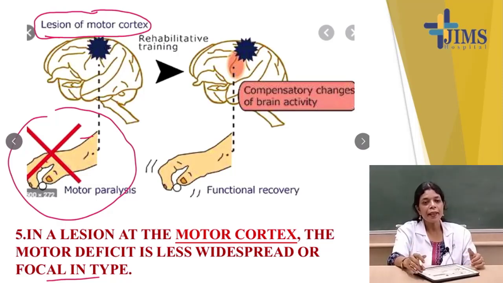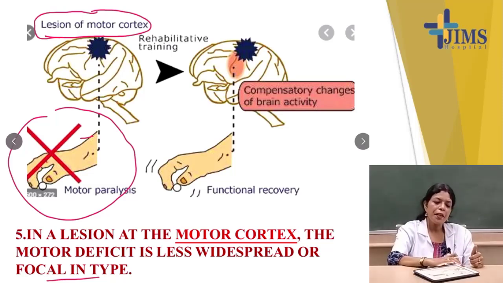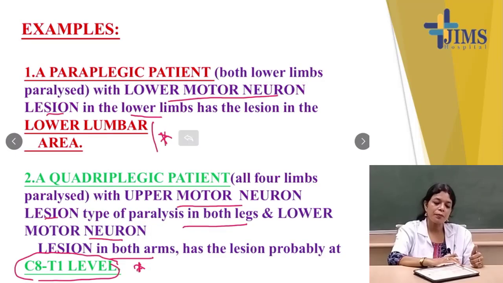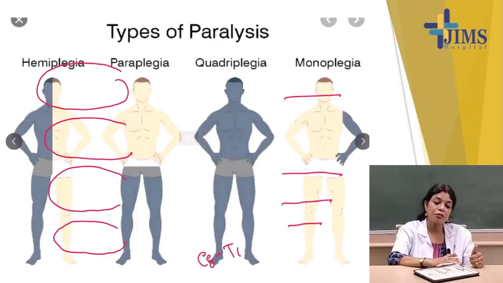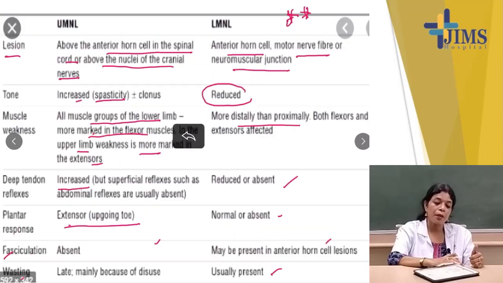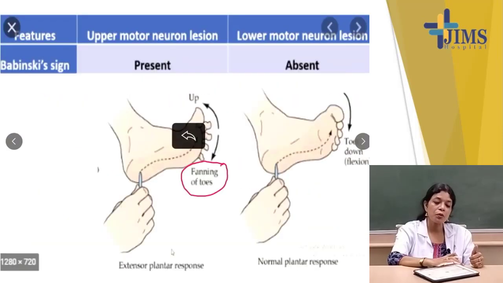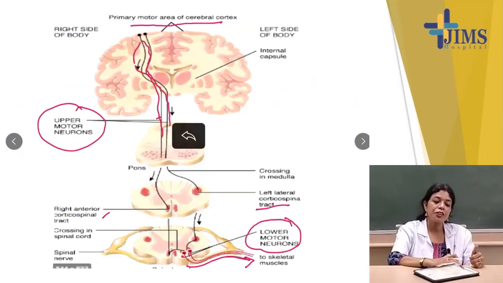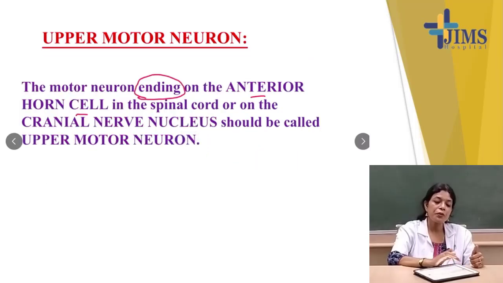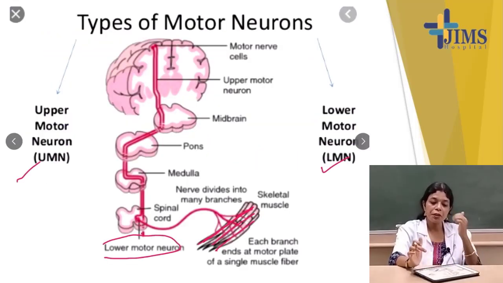This is somewhat difficult for you, you can forget what I am telling, but you have to know what is the upper motor neuron, what is the lower motor neuron, and what are the features of upper motor neuron lesions and lower motor neuron lesions. This is the upper motor neuron and this is the lower motor neuron.